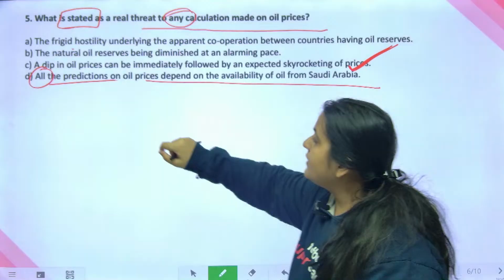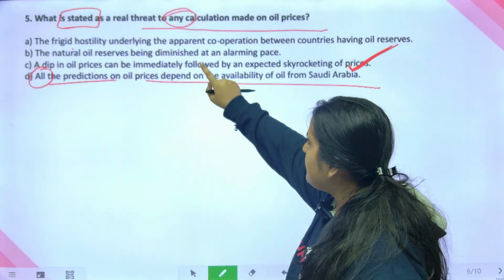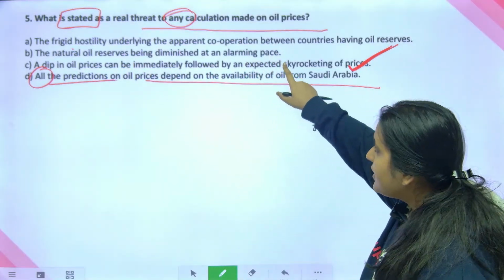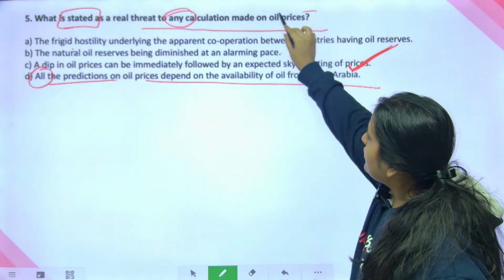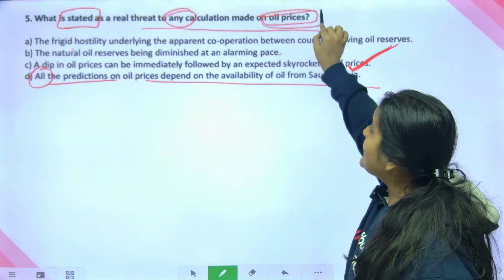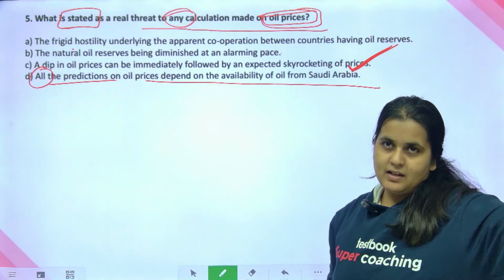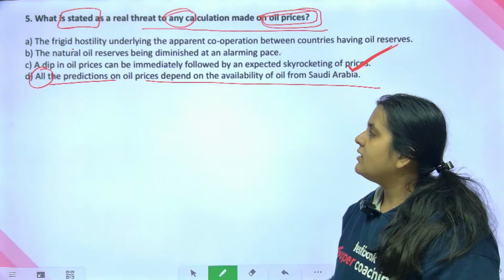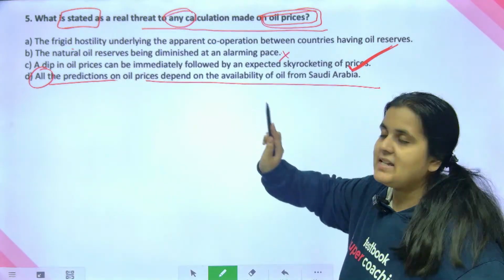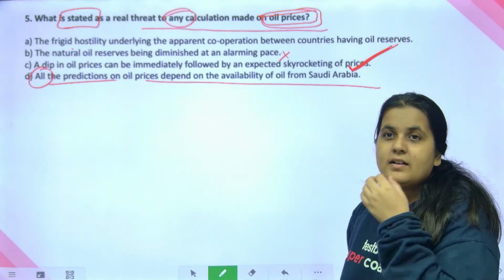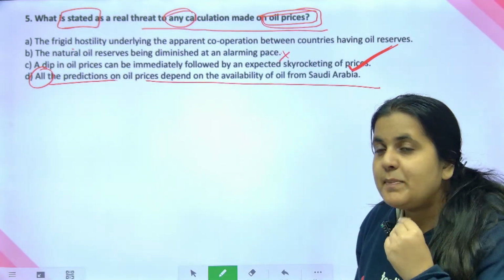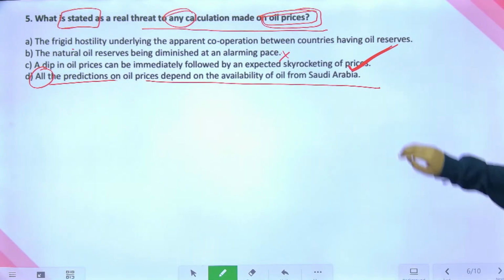Okay. B देख लेते हैं. The natural oil reserves being diminished at an alarming pace. Okay. This has nothing to do with calculation on oil prices. We are asking you like oil prices का क्या dynamic है. तो oil price, this has nothing to do with the oil price. Okay. It's expected rise. Okay. Look at this.